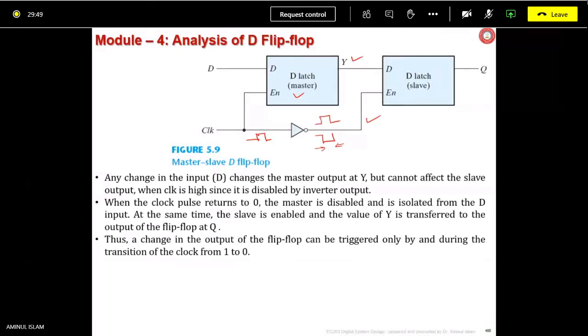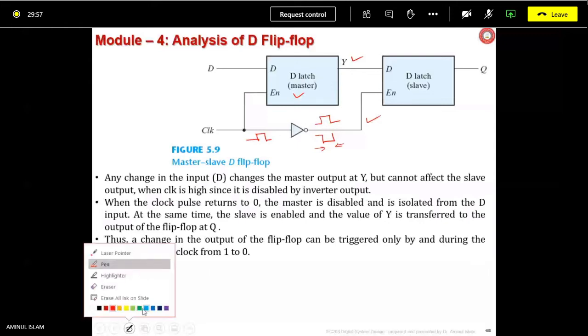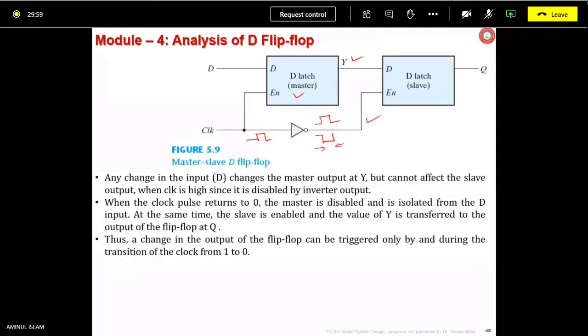Suppose I show the low state with a different color. So this is the low state of clock, and this may be the high state. During this high state of clock bar, what will happen? This slave will be enabled and the master will be disabled.